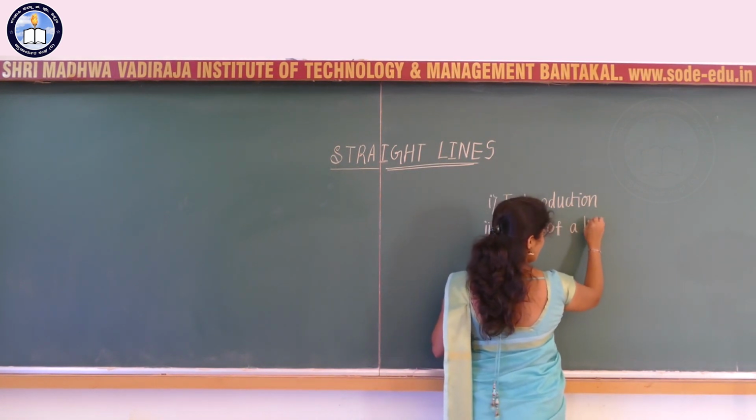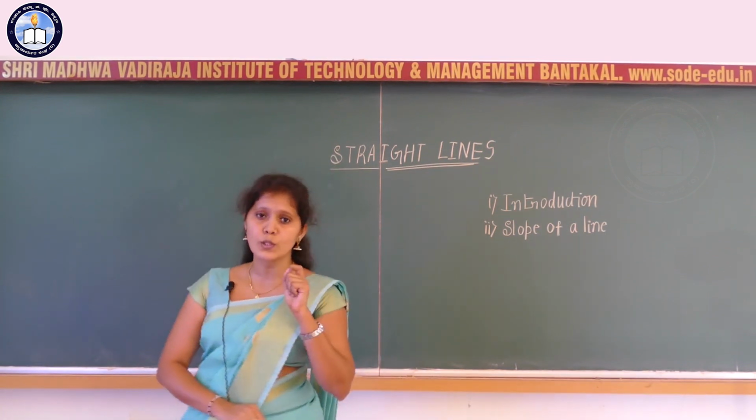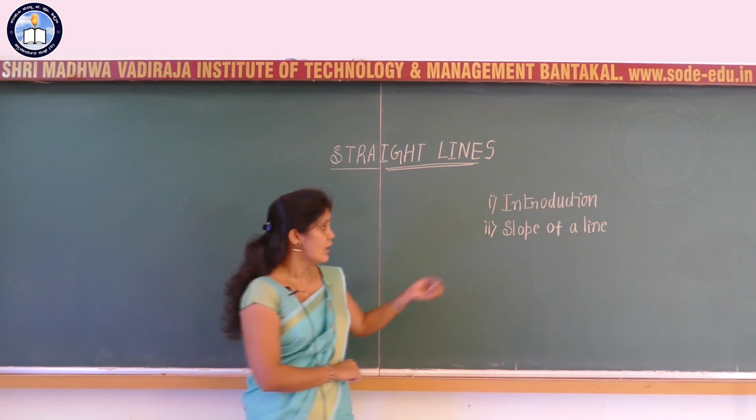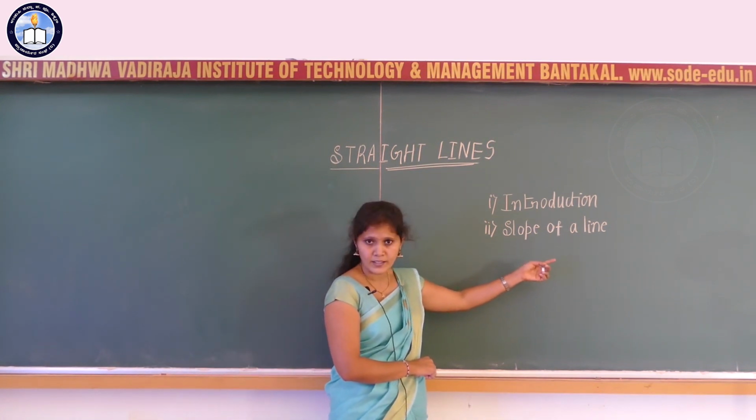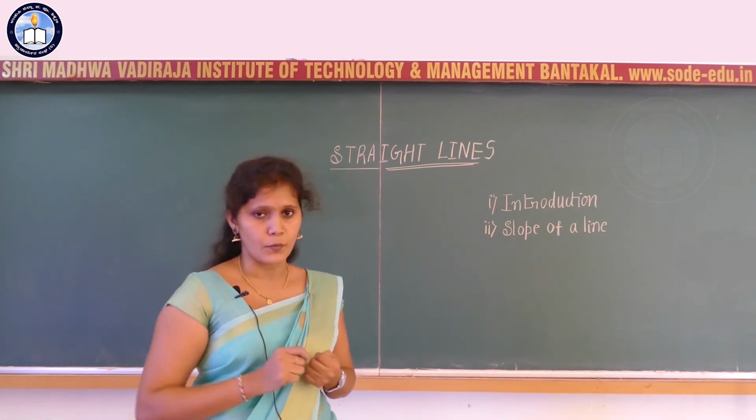Since the chapter is straight lines, we are going to consider the definition of slope of a line, the different methods to find the slope of a line, and how to solve problems related to slope of a line.